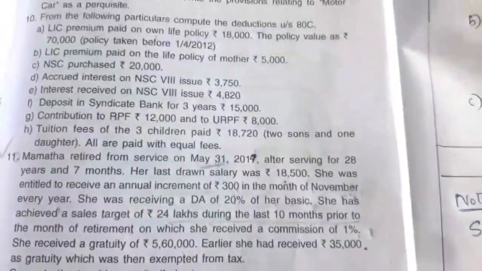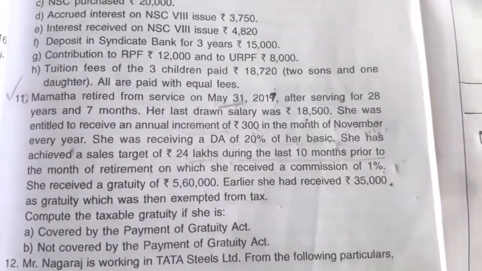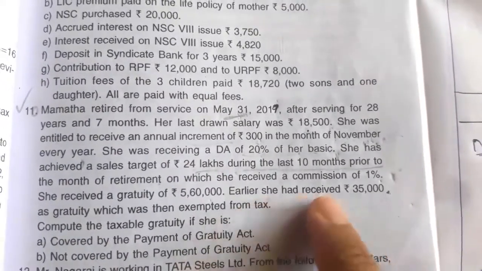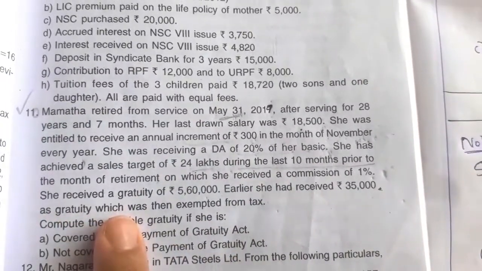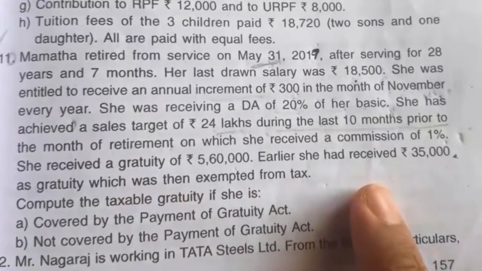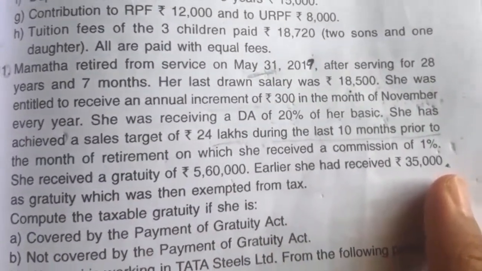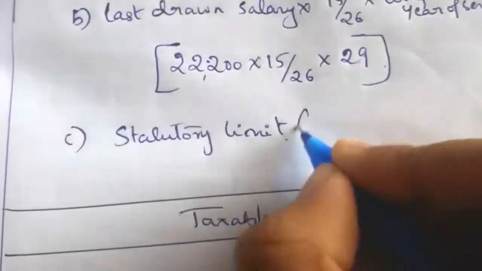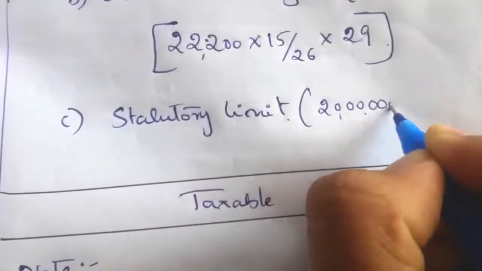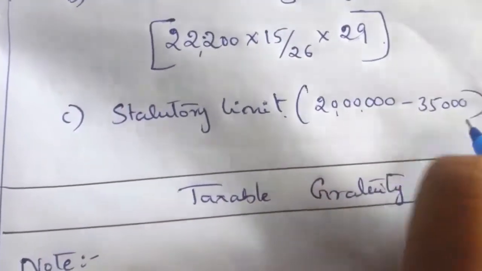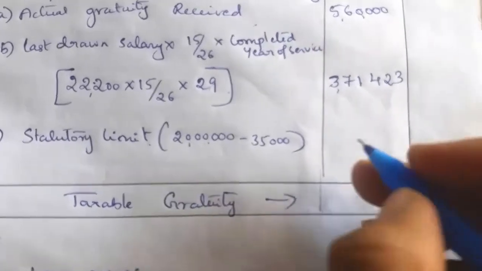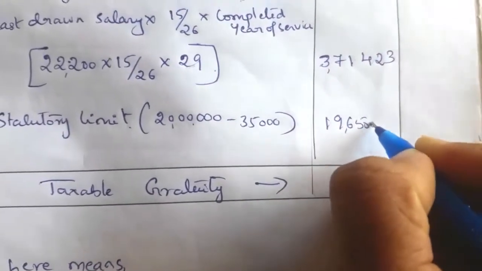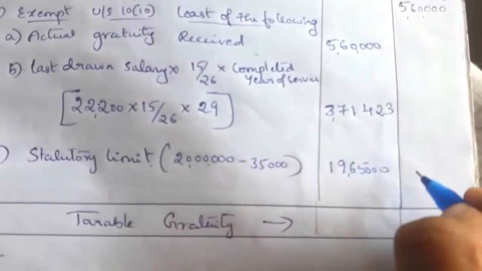In case of the statutory limit, we have to check whether she received any gratuity from a previous employer which is exempt. Earlier she had received 35,000 as gratuity which was then exempt from tax. So this 35,000 we have to deduct. So 20 lakh minus 35,000 equals 19,65,000.